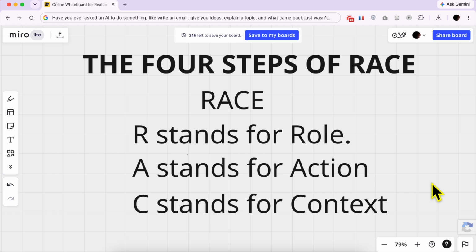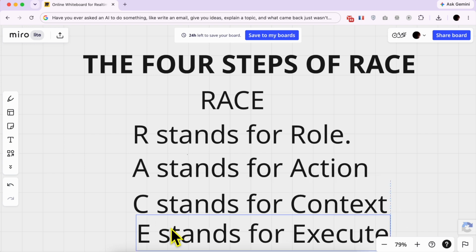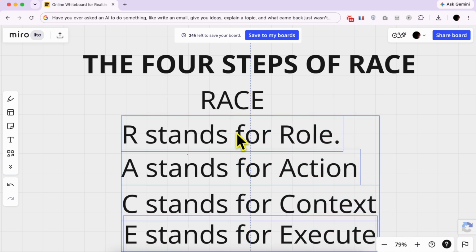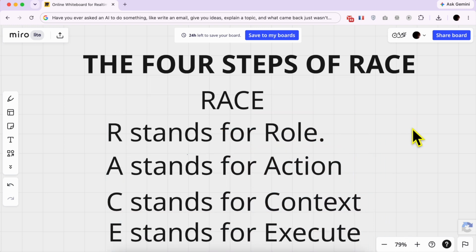And the last character, which is E, stands for execute. Last step. Tell the AI what the end result should look like. Should the answer be a list, a table, a short paragraph? Also, how many words, friendly tone or serious tone? What should the final answer include? If you skip this, the AI chooses for you. Sometimes it picks right, but usually it doesn't.